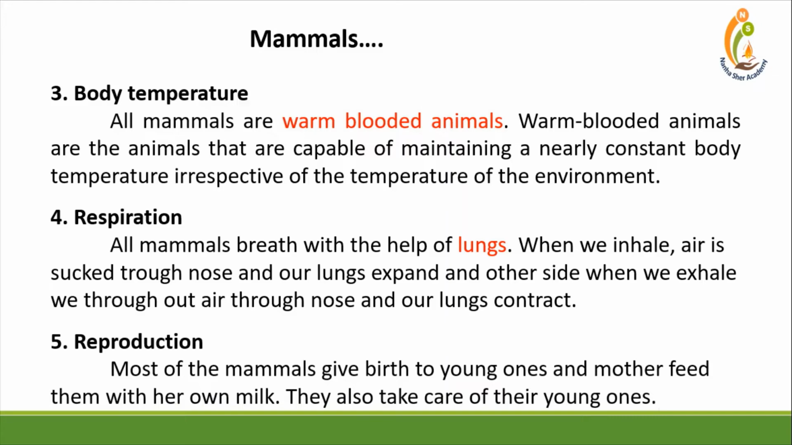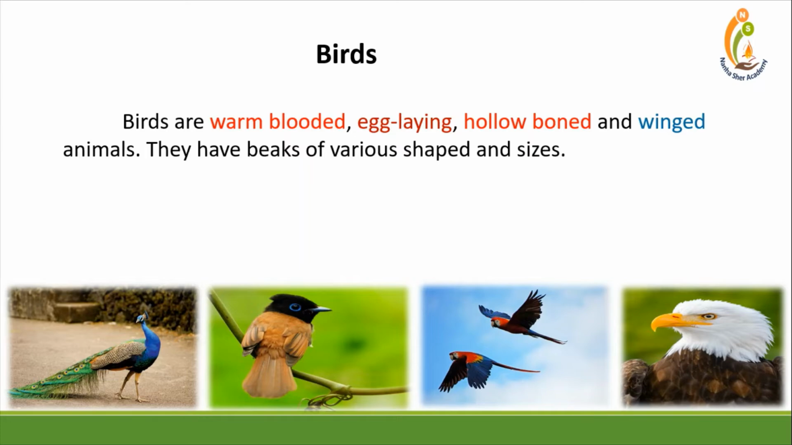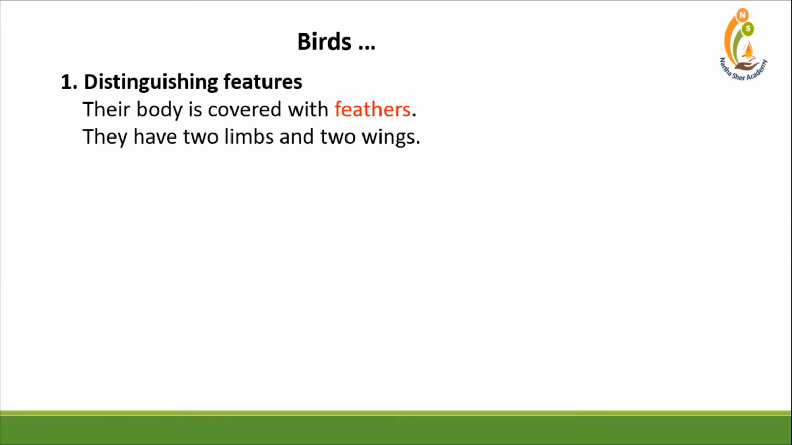Fifth feature is reproduction. Most of the mammals give birth to young ones and the mother feeds them with her own milk. They also take care of their young ones. Second is birds. Birds are warm-blooded, egg-laying, hollow-boned and winged animals. They have beaks of various shape and size. For example, peacock, sparrow, parrot, eagle, etc.